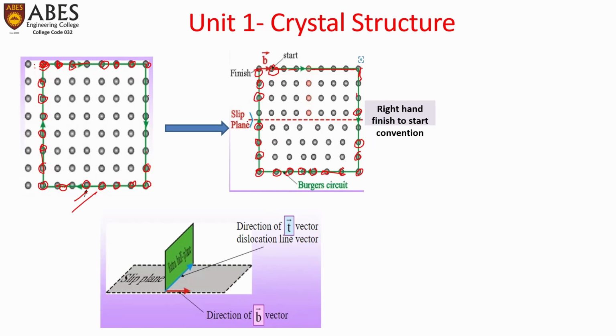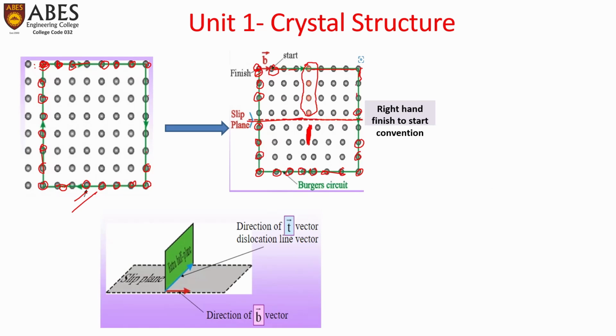Why is it so? Because this is the slip plane, from where this slip is occurring, and a defect has been created, that is the extra half plane. As per the definition, this is called the edge dislocation, for which the corresponding atoms are not available on the opposite side of the slip plane. So if we take a Burgers circuit around the dislocation across the slip plane, we will not reach the same position that we intended in the first place.